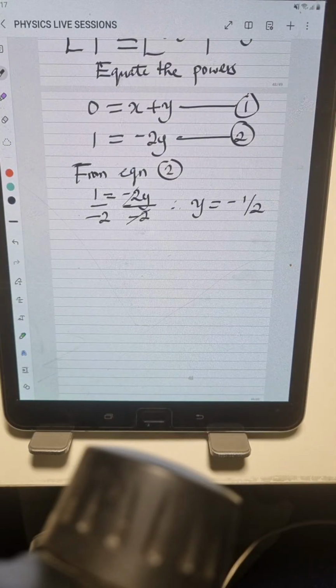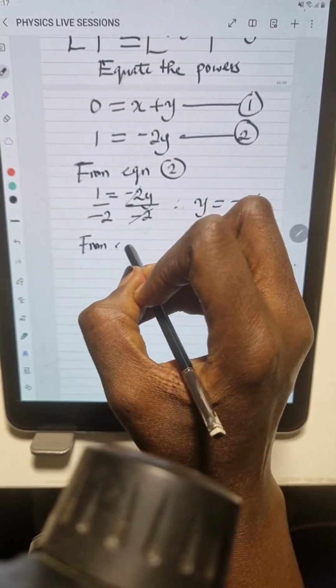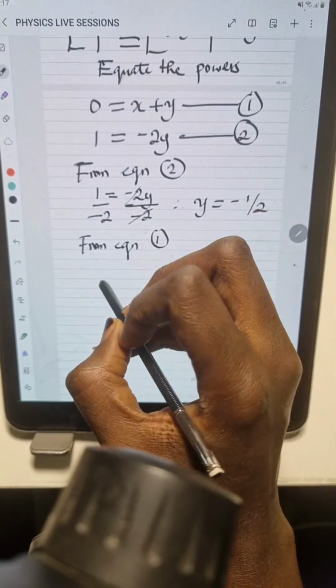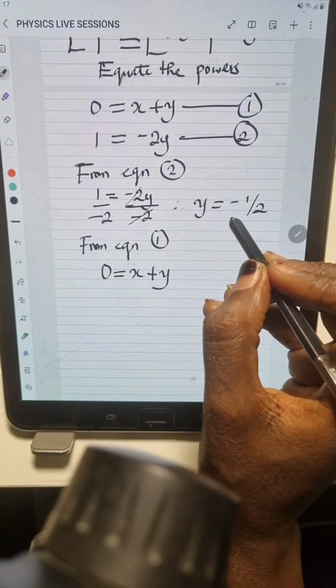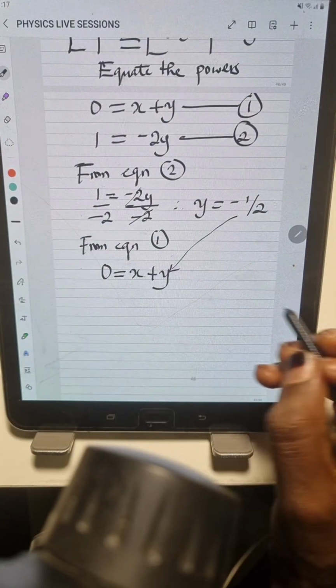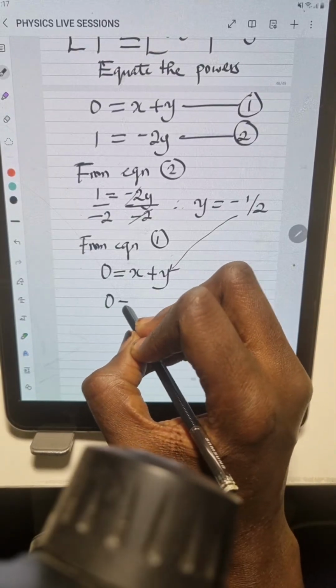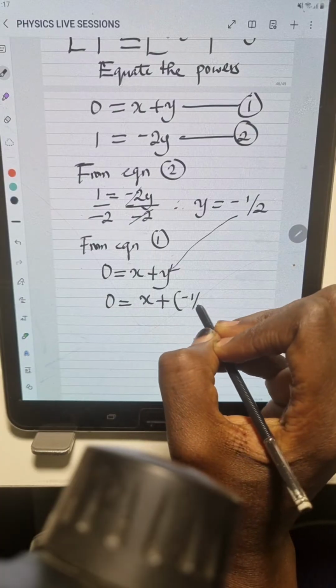Now what we need to do next is to get the value for x. So to get the value for x, we say from equation 1, we have that 0 is equal to x plus y. But we already have the value for y, so we can substitute the value for y in here. So this becomes 0 is equal to x plus y, which is minus 1 over 2.